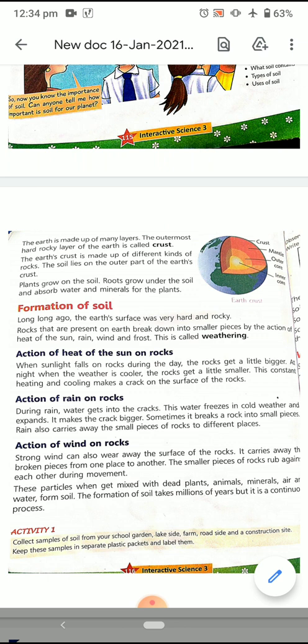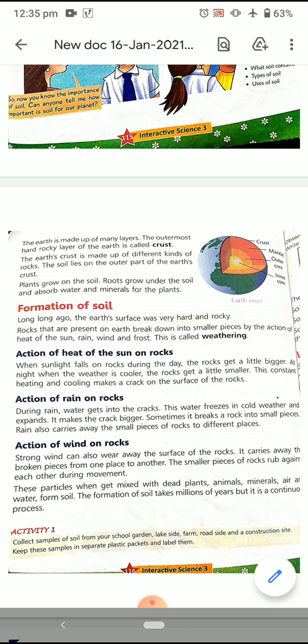Now, formation of soil. What we have to do? Formation of soil. How is soil formed? Long ago, the earth's surface was very hard and rocky. Rocks that are present on the earth break down into smaller pieces. Now, due to weather, due to different conditions, due to different changes in our surroundings, the rocks keep on breaking up. They break down into smaller pieces.